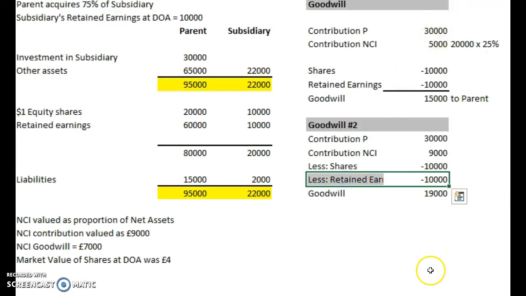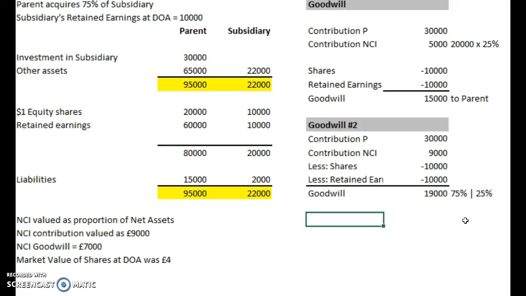And who's this attributable to? Well, it's split, isn't it? It's going to be split in the same proportion as the ownership, 75%, 25%. So we can split this. I'll just make a note here: 25% and 75% and 25%. So that's goodwill number 2.